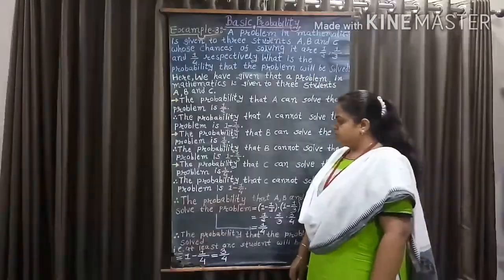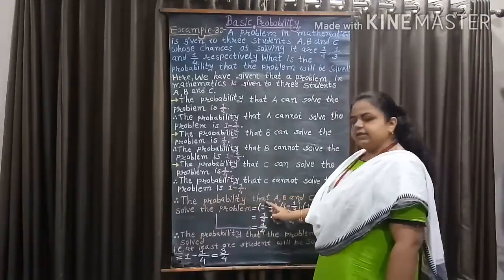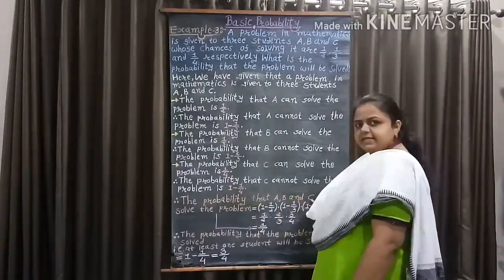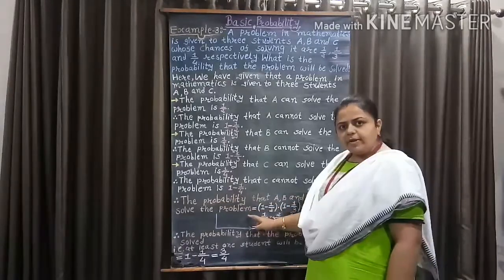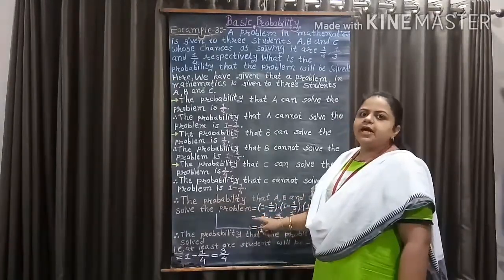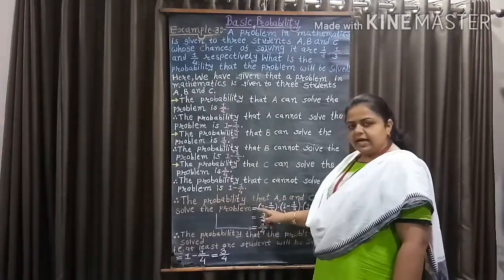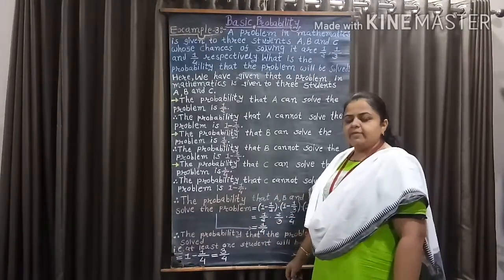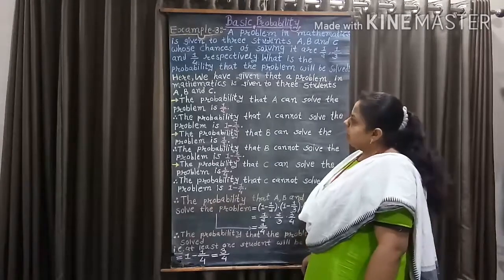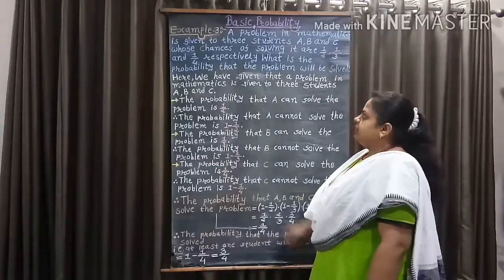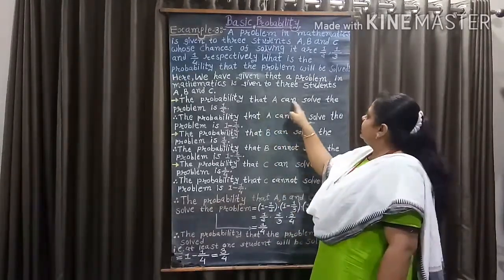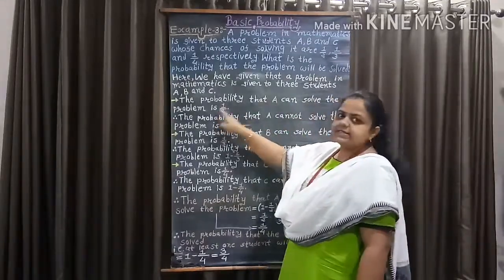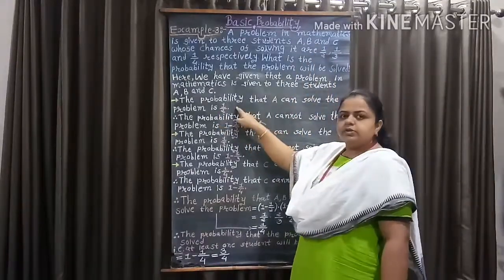So here we have to find the probability that at least one student will solve the problem. So for finding this, first of all we have to find the probability that A, B and C cannot solve the problem respectively. Here we are given that the probability that A can solve the problem is 1 by 2.